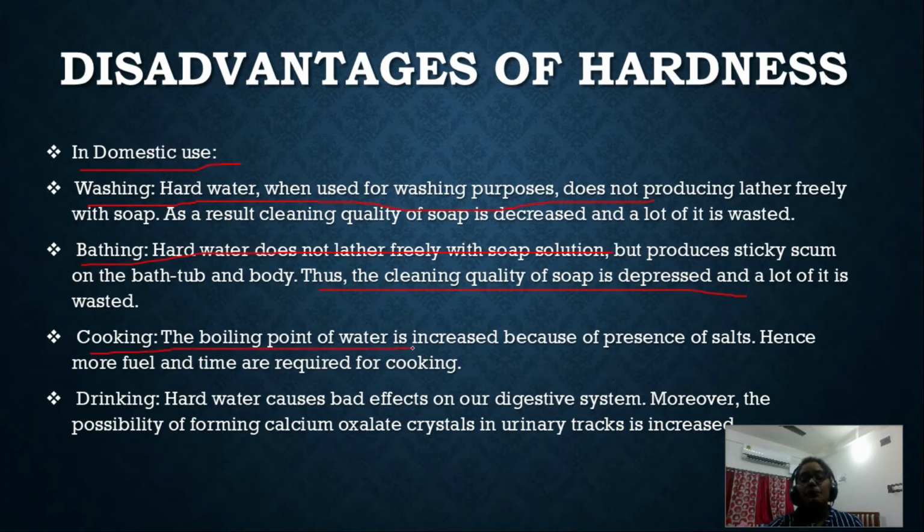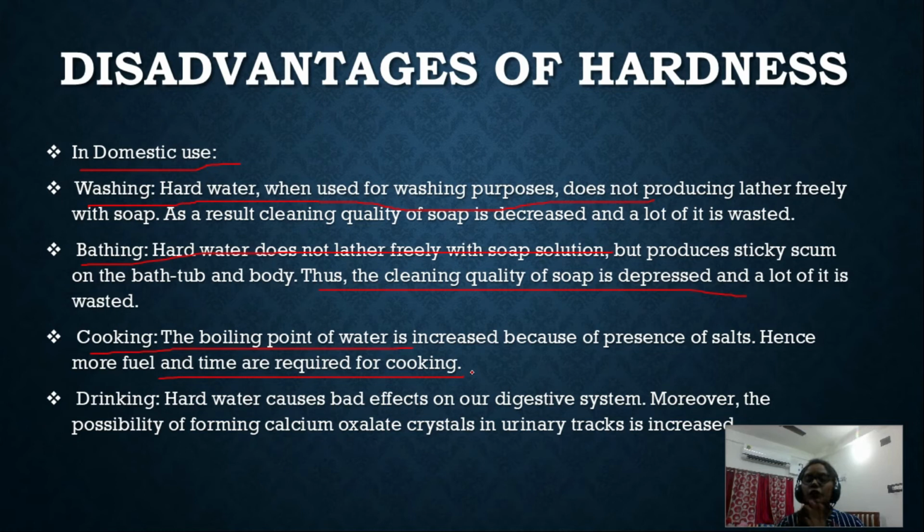For cooking purposes, what will happen? For cooking we are using heat, right? At that heat all the salts will form a scale, a layer inside the wall of the cooking utensils, which will be very harmful for the utensils.